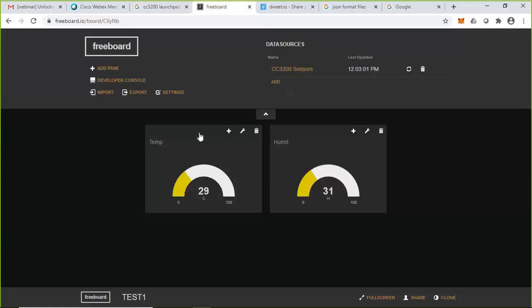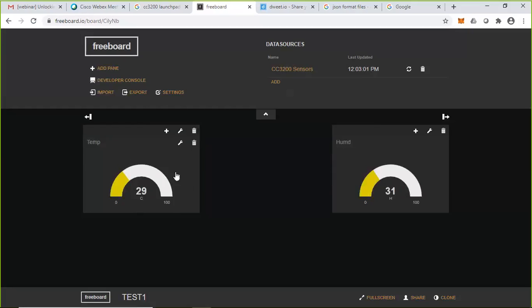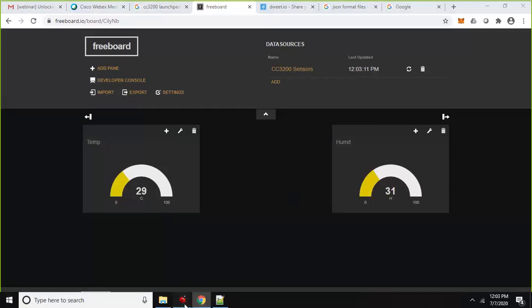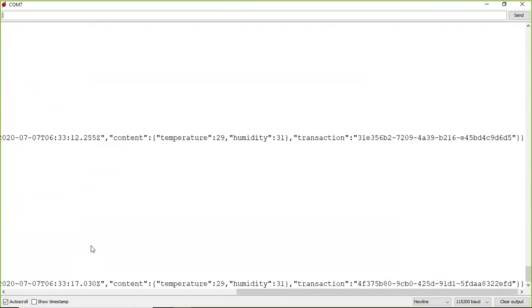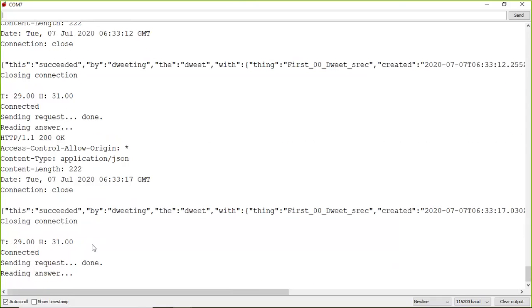Go to freeboard.io. It is already initialized. Now it is showing 2932 because I have already created this for demonstration. It is showing 2931. Now let us check the serial number 2931. Now I am holding my hand around the DHT11 sensor, so there will definitely be an increase in temperature as well as humidity. Let us check.